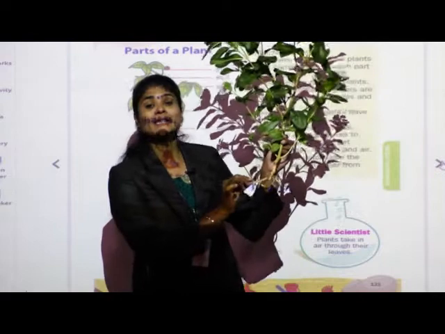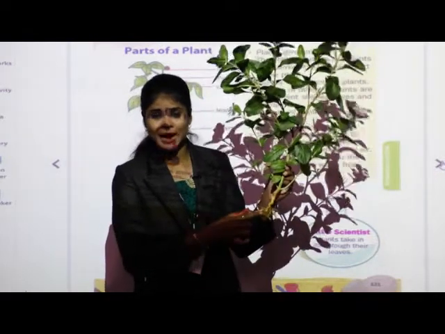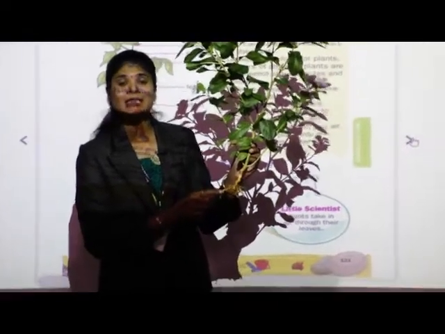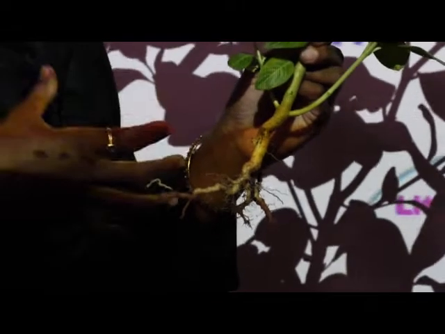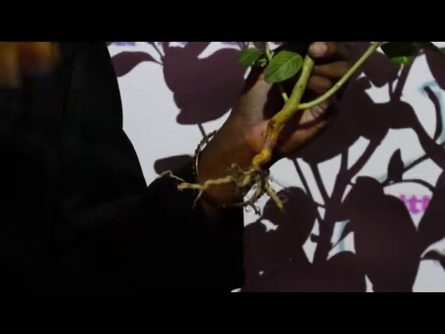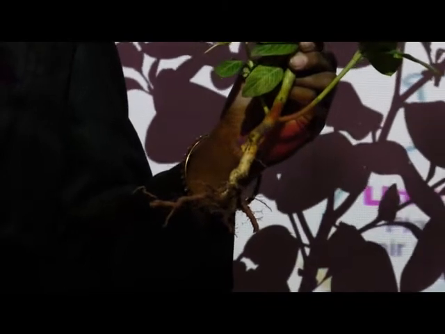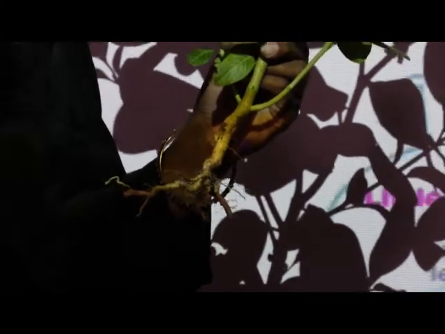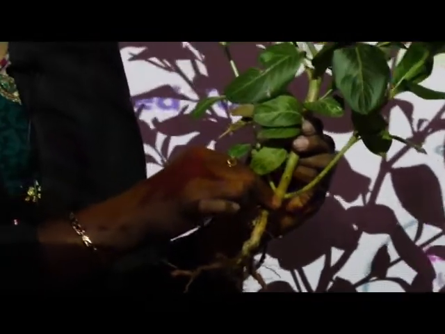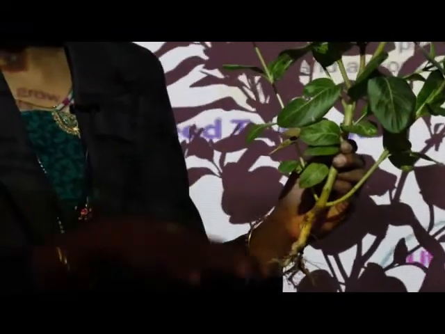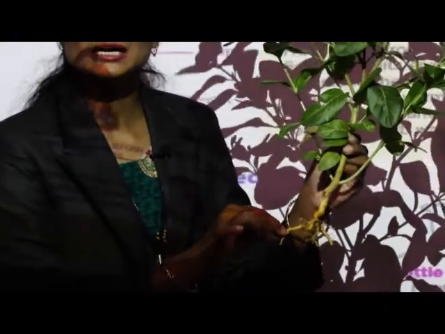Look children, these are the roots of the plant. They grow underground, and the remaining parts of the plant, that is stem, branches, leaves, grow upside, means above the ground. The roots grow underground in soil.